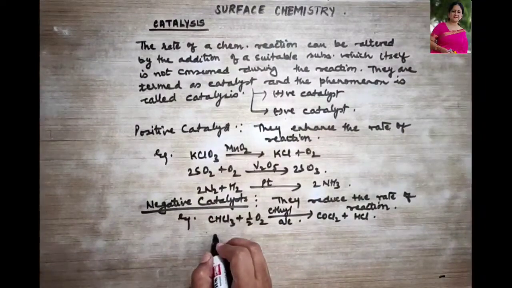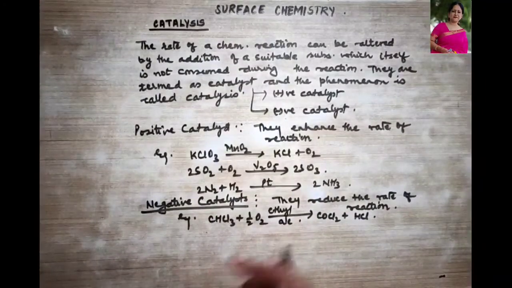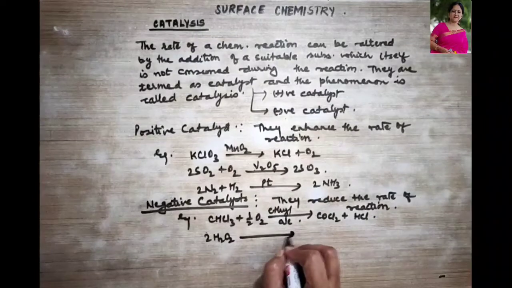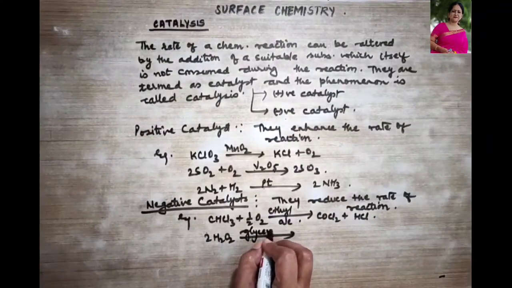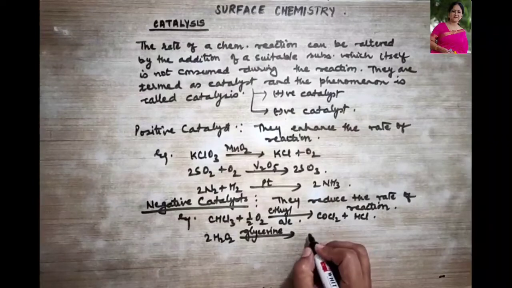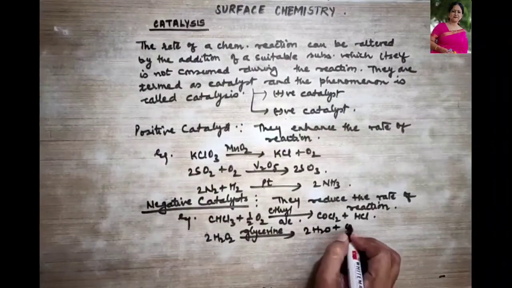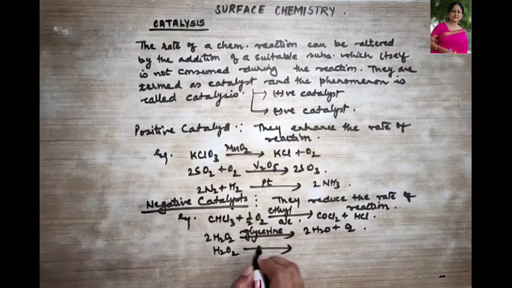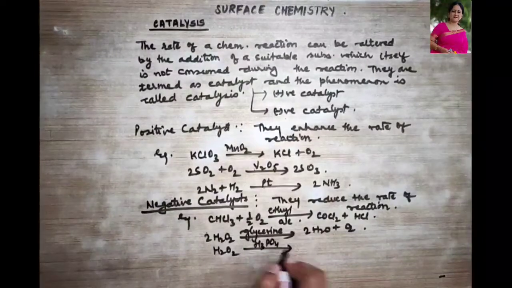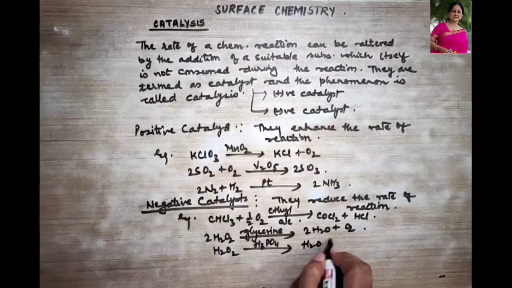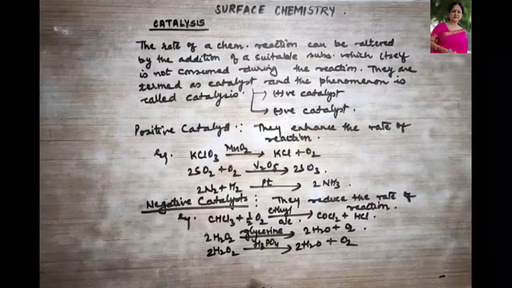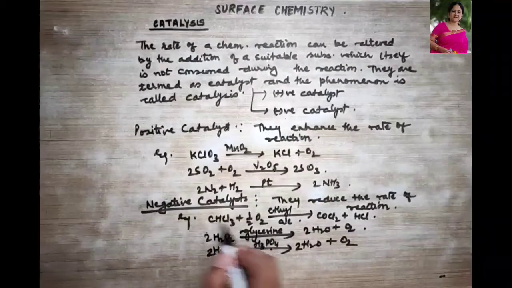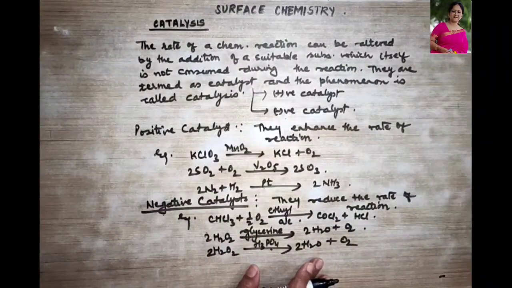Another example, if we take the decomposition of hydrogen peroxide, that is H2O2 in the presence of glycerine. What does it give? It gives us water plus oxygen. Another example, if you remember, hydrogen peroxide with phosphoric acid also gives us water plus O2. Clear? So these ethyl alcohol, glycerine or phosphoric acid, what are they? These are called negative catalysts, right?